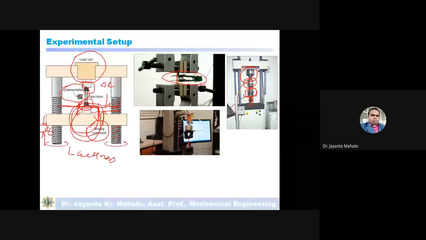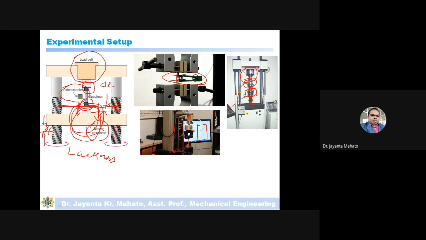So I think suppose this is the controller. You are giving the command to this controller by making a method from this window. In the desktop there is a program, the most common software to test the tensile test, which is Bluehill.